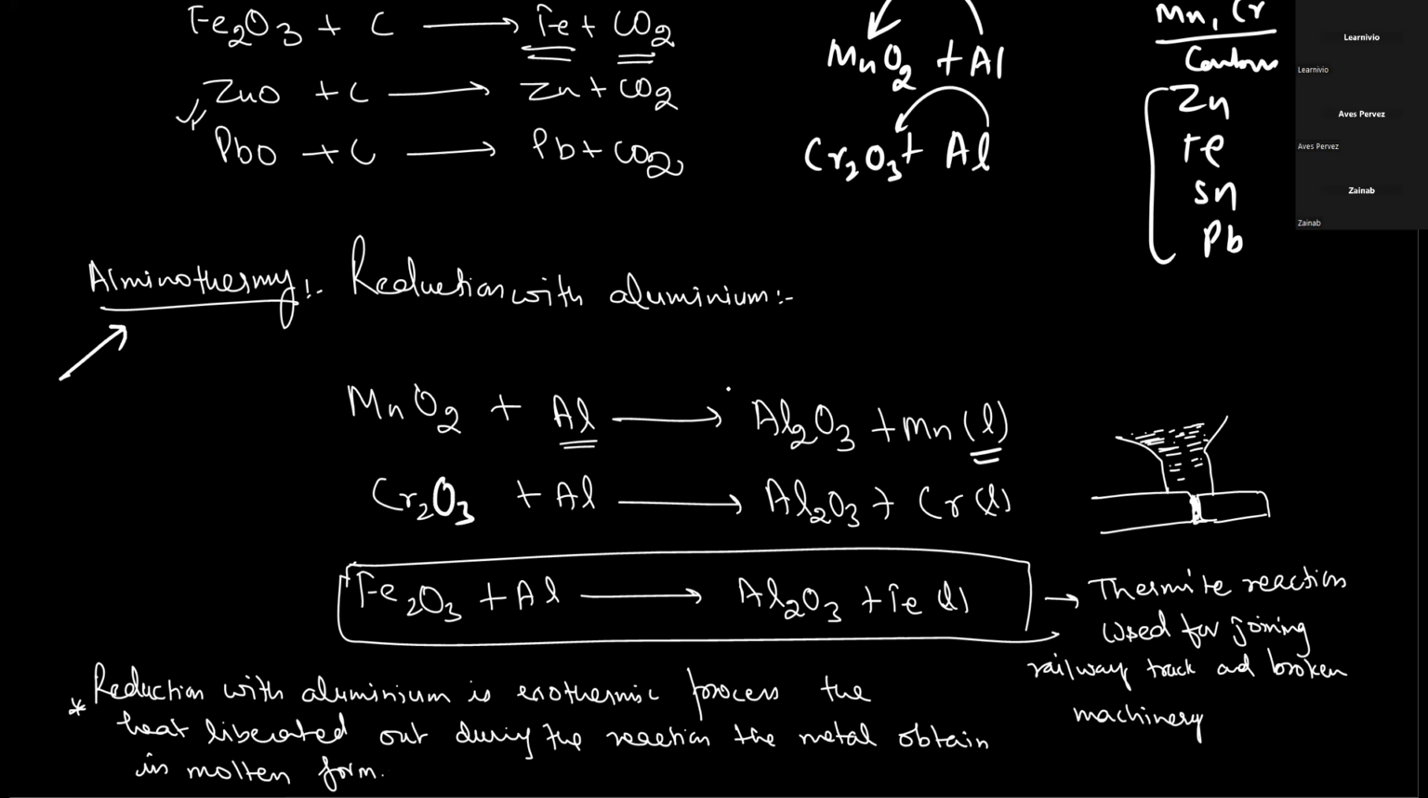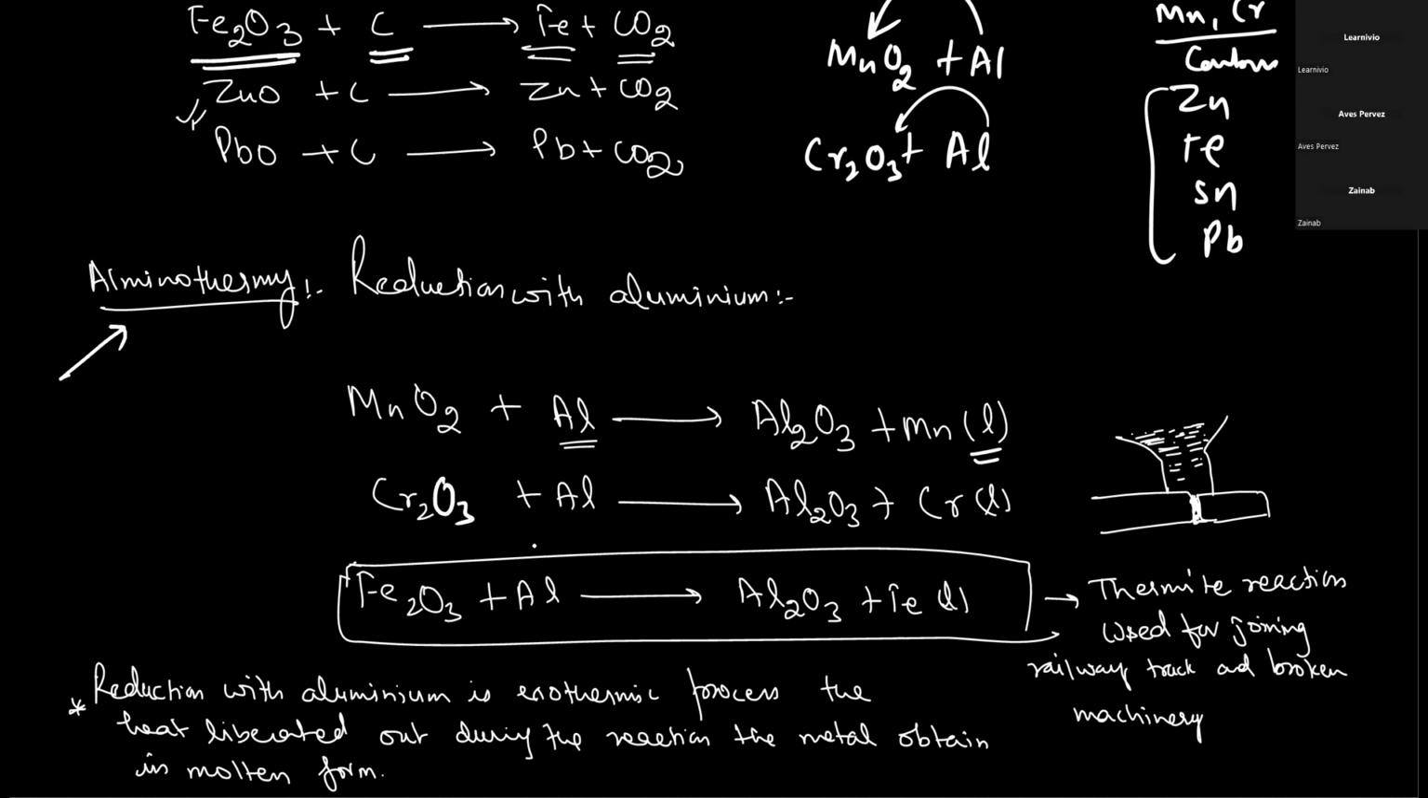You need to keep in mind that iron comes in the mid reactive series, so it can be reduced with the help of carbon. But here the iron obtained is not in the liquid state. But if we heat this Fe2O3 with aluminium, then the heat liberated is so large that the iron obtained is in liquid state, and this helps us for welding purposes. This special reaction is called thermite reaction, because here the iron obtained is in liquid state.